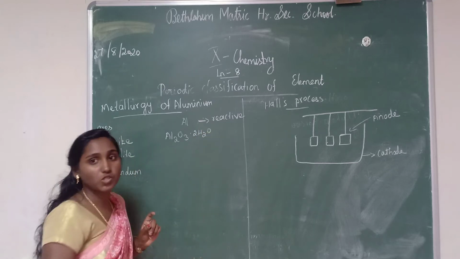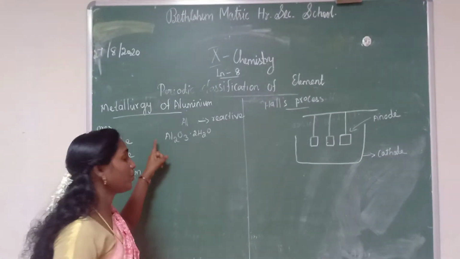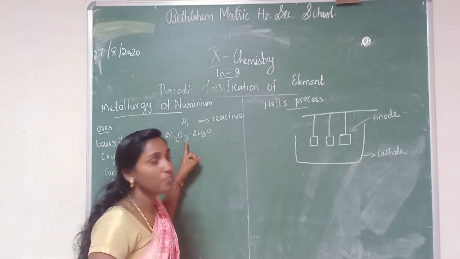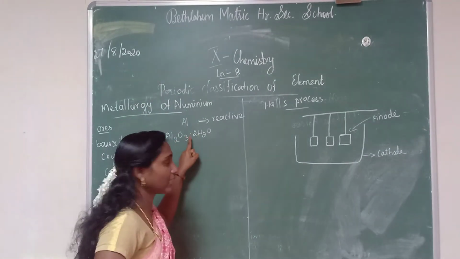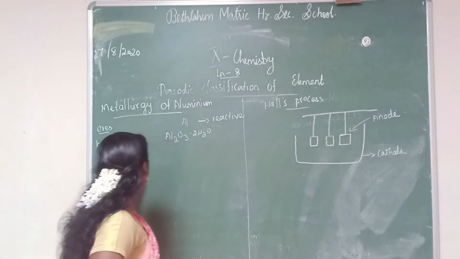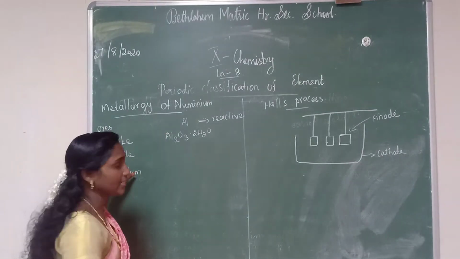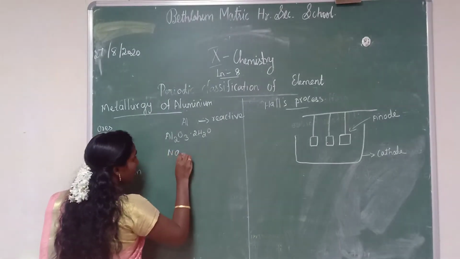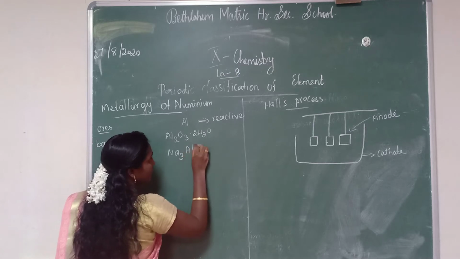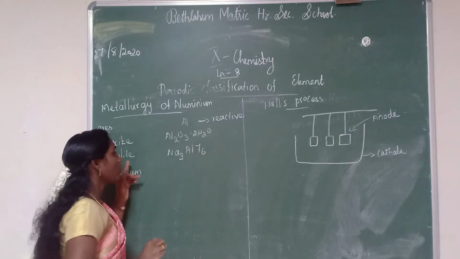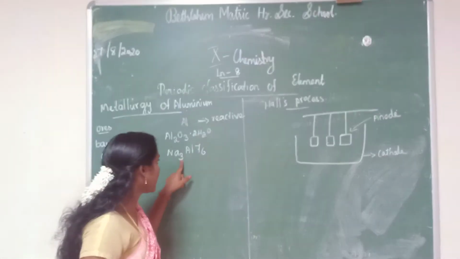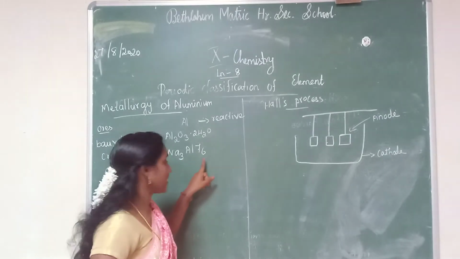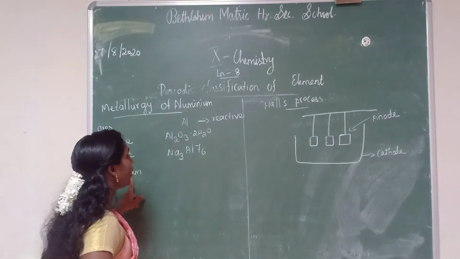Maybe in one more question they will ask, what is the formula of bauxite? Al2O3 2H2O. Then the formula of cryolite is Na3AlF6. What is the cryolite formula? Na3AlF6. Then the corundum formula